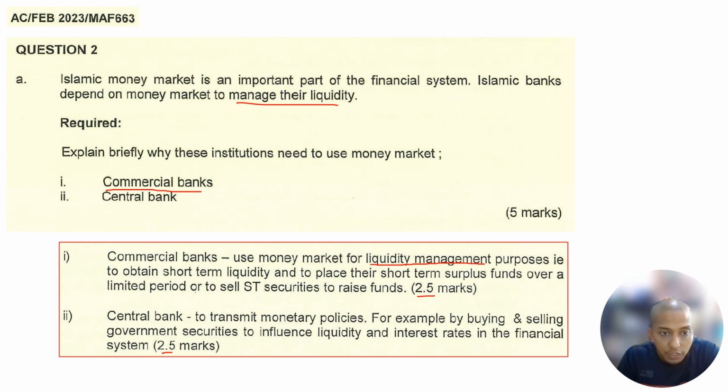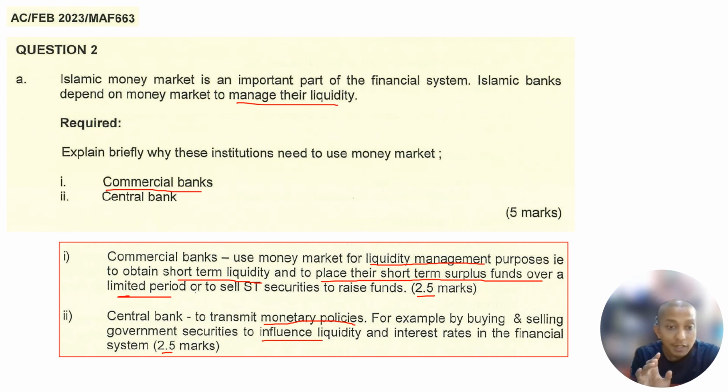The purpose is, for example, to obtain short-term liquidity and place their short-term surplus over a limited period. It's similar to the previous question. Again, just give 3 points, even though it is 2 marks, right? You can give 2 points and an extra 1 point, for example, for elaboration. Okay. So next, for the central bank, to transmit monetary policy, for example, buying and selling government securities to influence the liquidity and interest rate of the financial system.